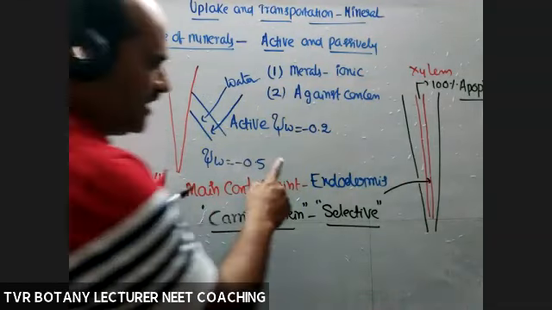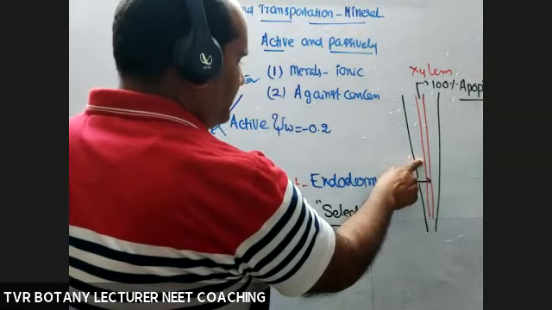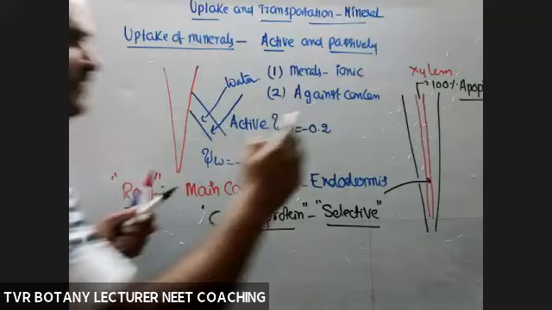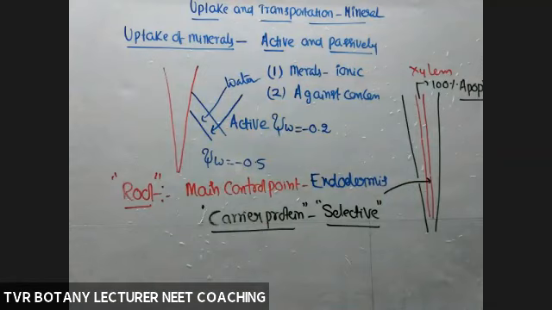So entry of inorganic nutrients up to there, before the xylem vessel, is both active and passive. More by means of active, less by means of passive. Once they are available within the xylem, they are pulled towards the apex by means of transpiration, right? So that is about the uptake of minerals. Next, what about the transportation? By means of transpiration pull, translocation.